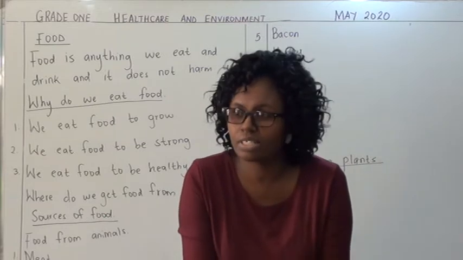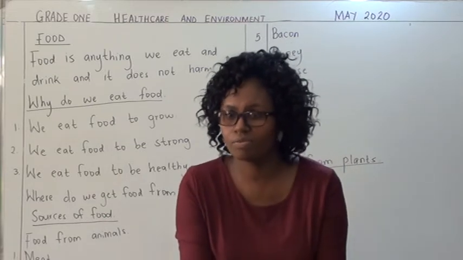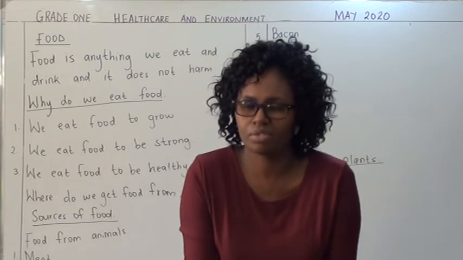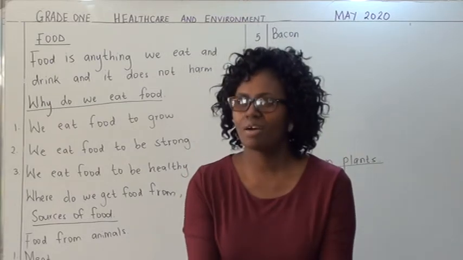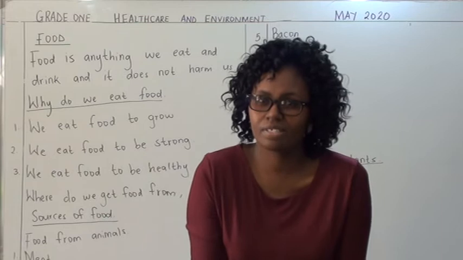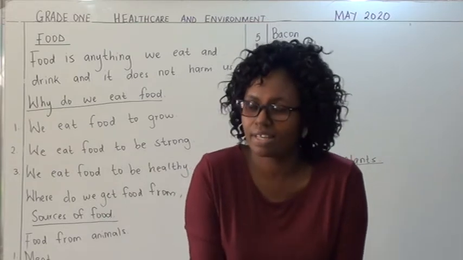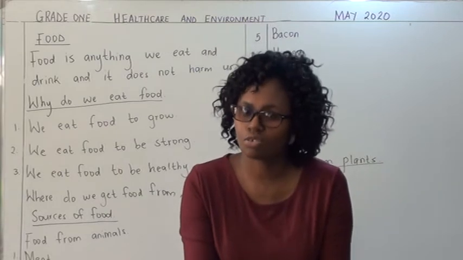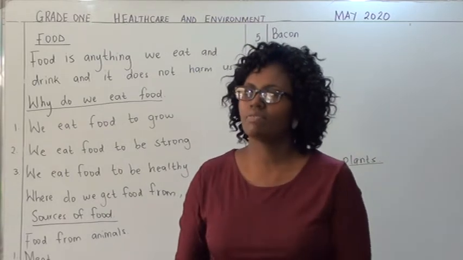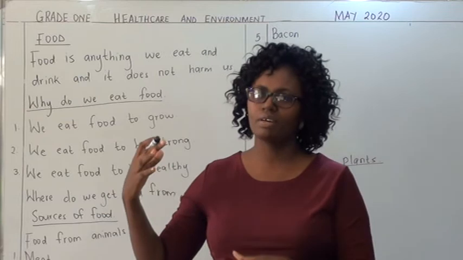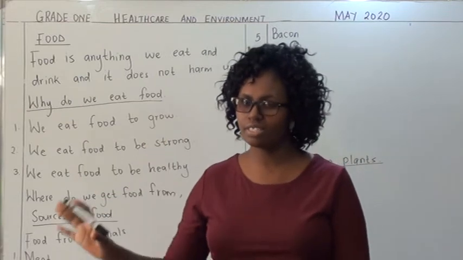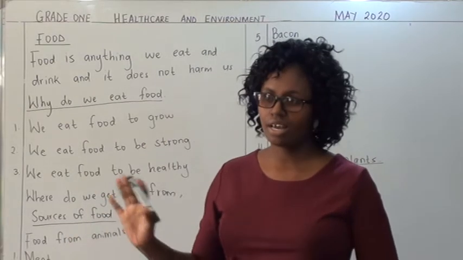We have the plants that give us food crops, and we also have the plants that give us cash crops. Cash crops are whatever we get, like coffee and tea. So that is what we call cash crops.